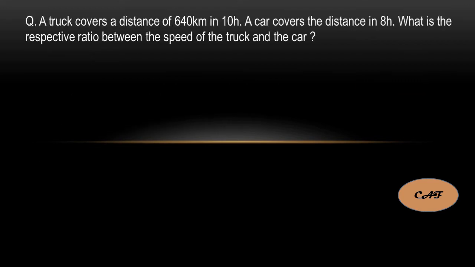Next question. A truck covers a distance of 640 kilometers in 10 hours. A car covers the distance in 8 hours. What is the respective ratio between the speed of the truck and the car? Okay, they gave the data for the truck and the car. We have to find the speed of both and compare the ratio. So the distance is 640 kilometers for both. The time taken for the truck is 10 hours, and for the car is 8 hours. Okay, let's find out the speeds of each.